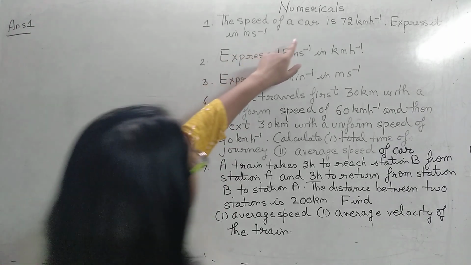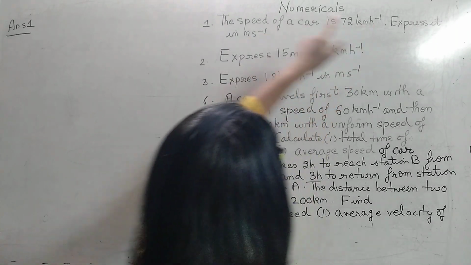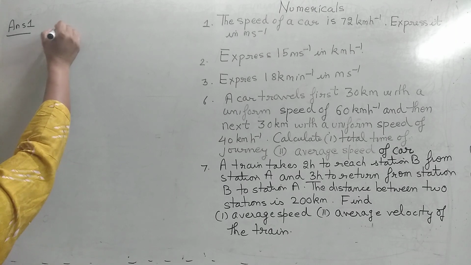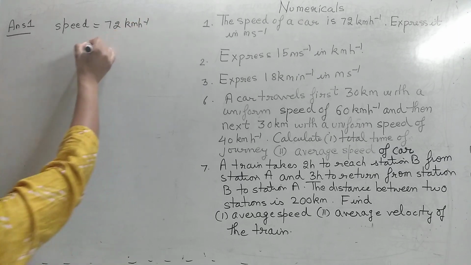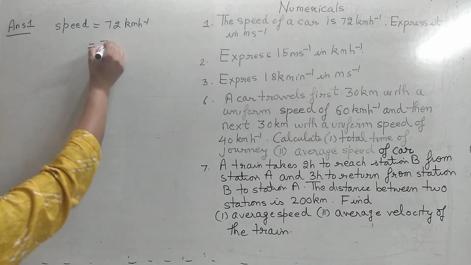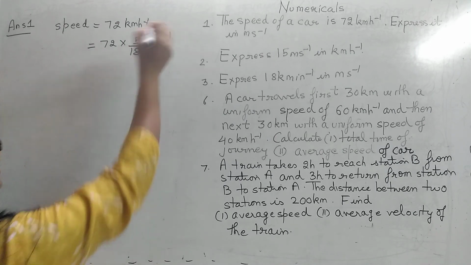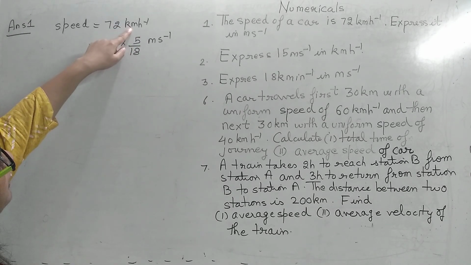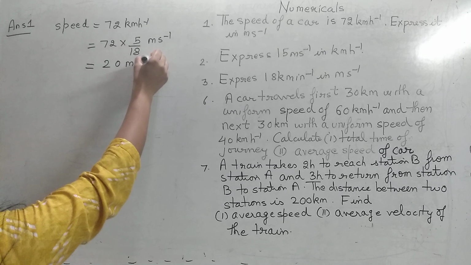In the first question, quite a simple question, we are given the speed of a car in kilometer per hour and we have to express it in meter per second. You must have done this in lower classes also. The speed is given as 72 kilometer per hour. Whenever we have to convert a speed from kilometer per hour to meter per second, just multiply it with 5 by 18. Kilometer per hour will change into meter per second. So this is equal to 20 meter per second.